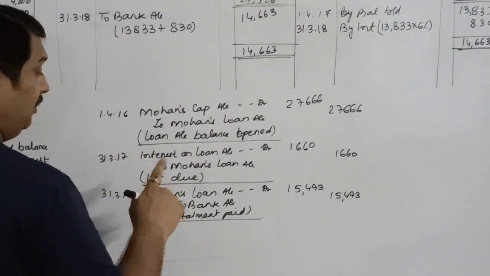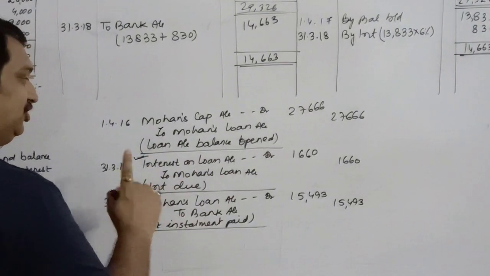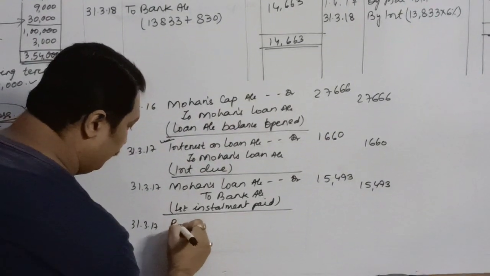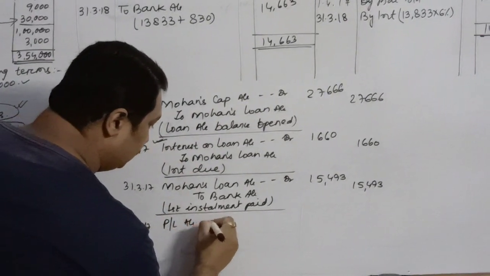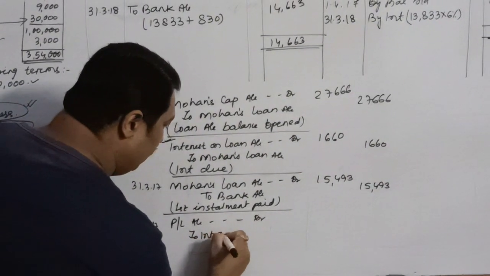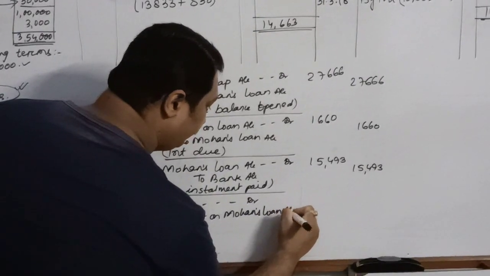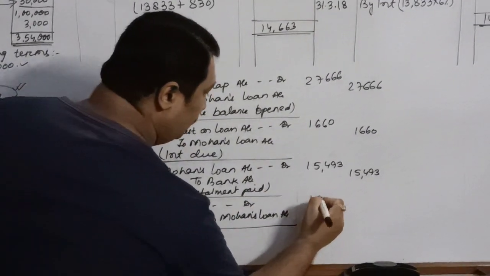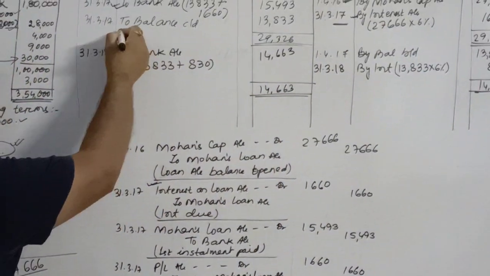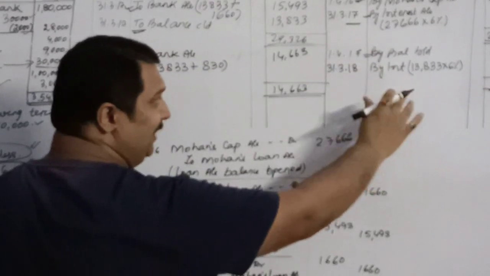Children, you don't need to forget that the interest on loan is a charge against profit. So this needs to be transferred to profit and loss account debit to interest on Mohan's loan account, 1660. There is no entry for the closing balance, and similarly no entry for the opening balance.